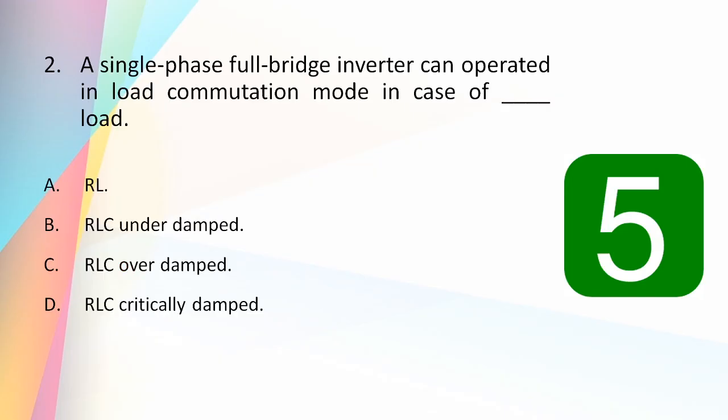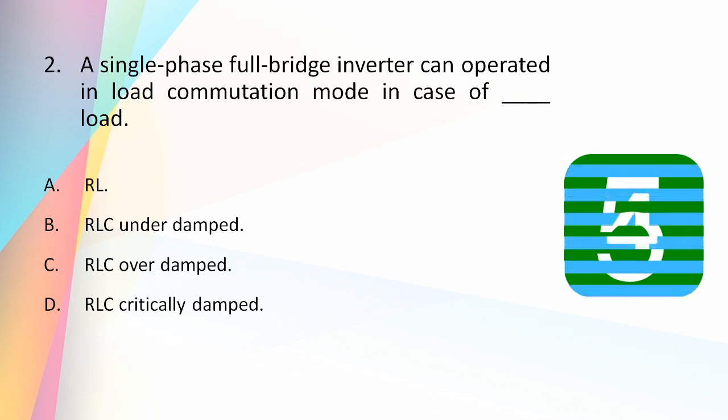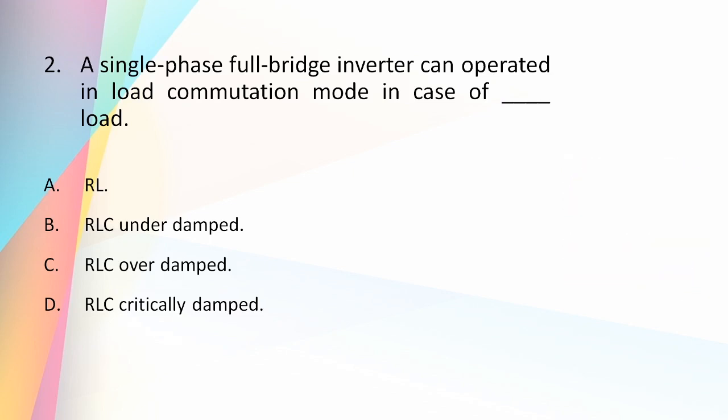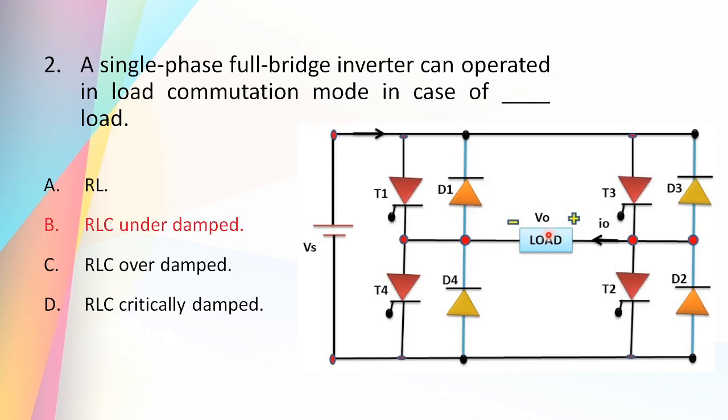A single phase full bridge inverter can be operated in load commutation mode in case of load: RL, RLC underdamped, RLC overdamped, RLC critically damped. And the answer is RLC underdamped. So in an RLC underdamped condition, the current flowing in the circuit becomes zero automatically and makes the thyristor or SCR turn off.